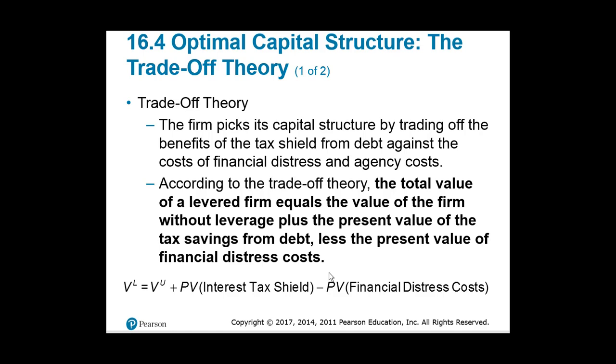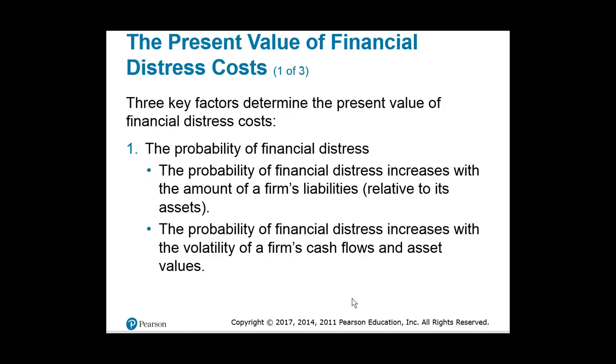So according to this trade-off value, the total value of a levered firm is the value of the company without leverage, and then we incorporate these extraneous benefits and costs. So in our formula, you add the tax shield, you subtract the present value of the financial distress. There are three key factors that we have to determine to figure out the present value of these distress costs.